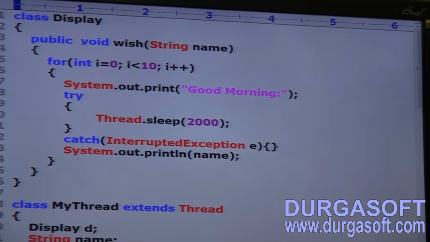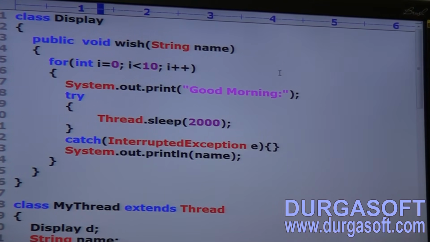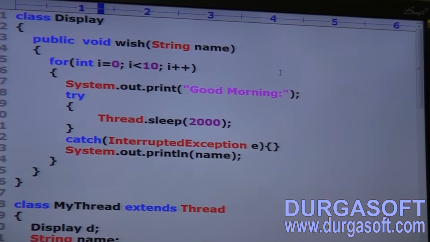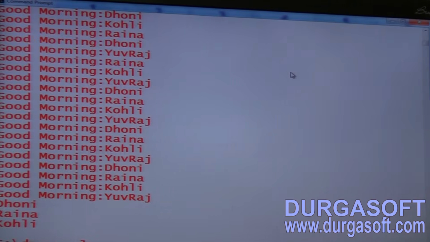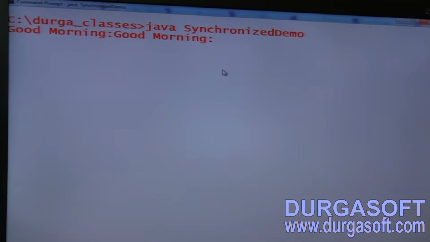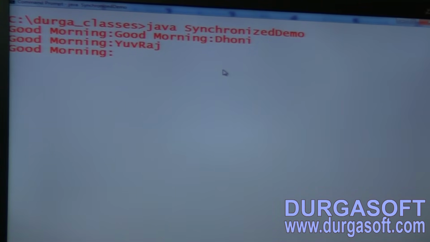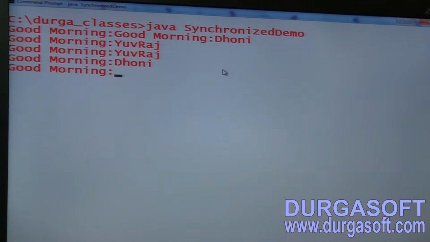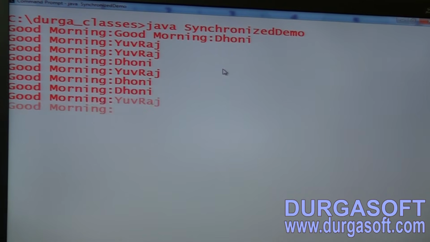only 2. Is this method a synchronizer or non-synchronizer? Here it is non-synchronizer. Non-synchronizer means regular or irregular? Irregular output. Observe, good morning, I got only irregular output. Irregular, good morning, Dhoni, Yuvraj, like that we are getting.